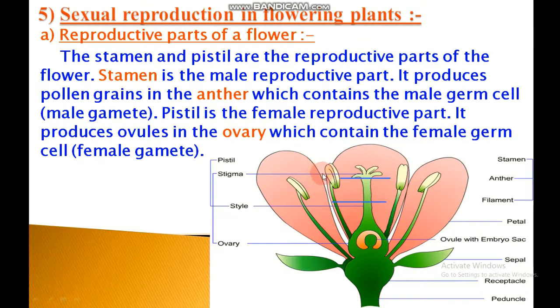Flowers are of two types. The flowers which contain only one sex organ, either stamen or carpel, are called unisexual flowers, while the flowers which contain both the sex organs, stamen as well as carpel, are called bisexual flowers. Papaya and watermelon plants have unisexual flowers, while hibiscus and mustard plants are examples of bisexual flowers.